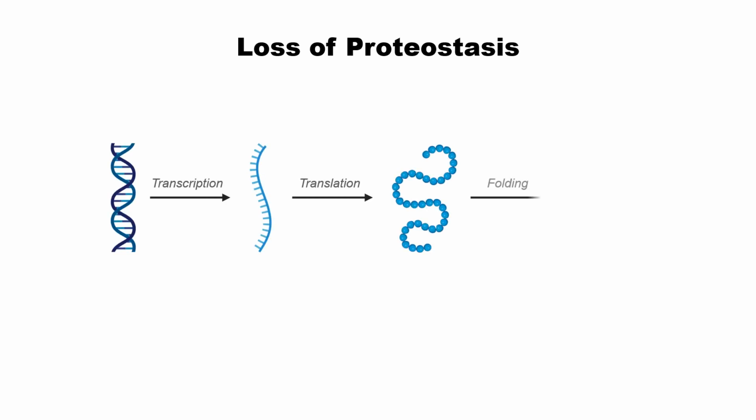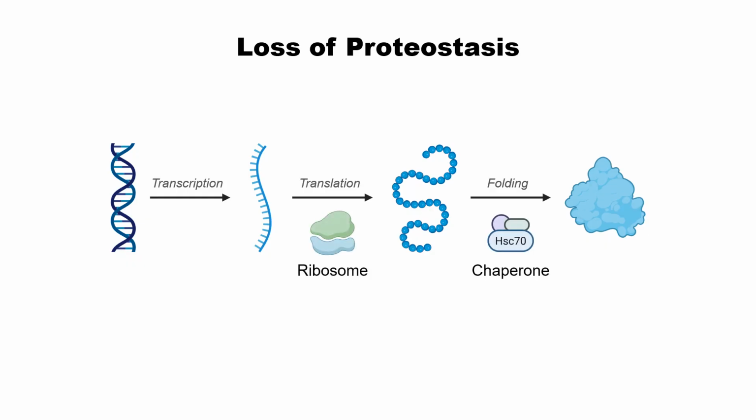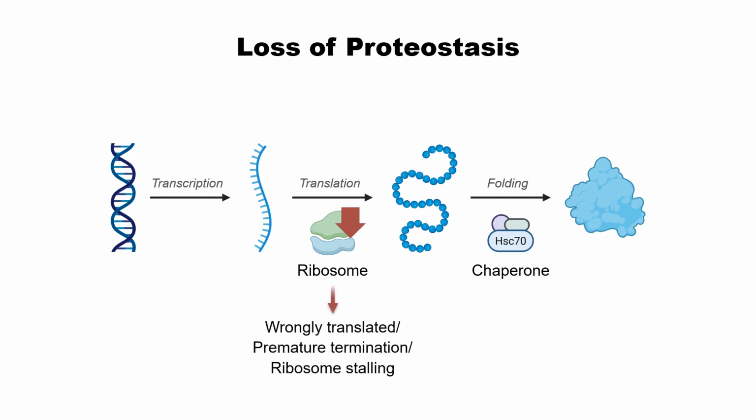The fourth hallmark is the loss of proteostasis. Protein synthesis starts from DNA and goes through mRNA, and eventually translation makes the protein. After that, proper folding is required for the proteins to have their original function. Translation is catalyzed by the ribosome, and during this protein synthesis, several errors can occur: wrongly translated protein, premature termination, or ribosomal stalling.